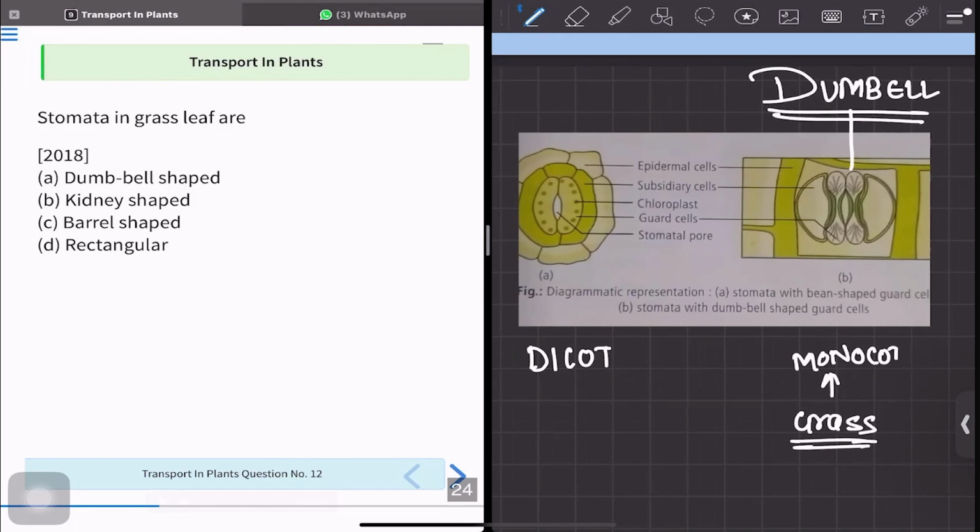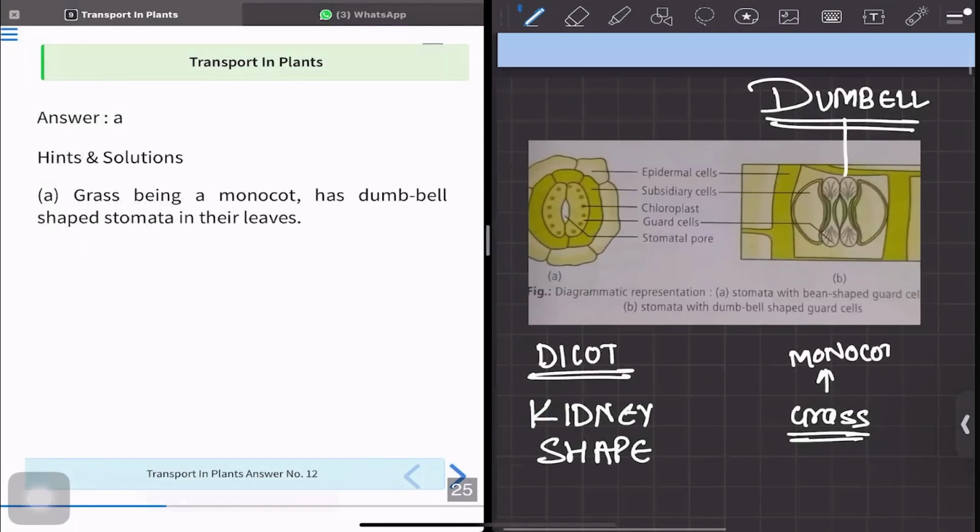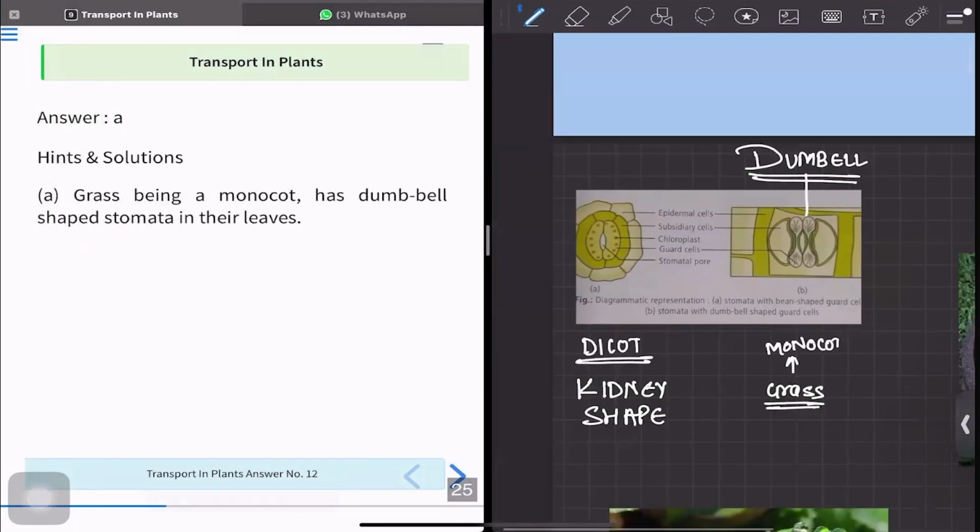Similarly, they can also ask you about the dicot. You can see the stomata is kidney shape. So here option A is the correct answer. Now let's move to question number 13.